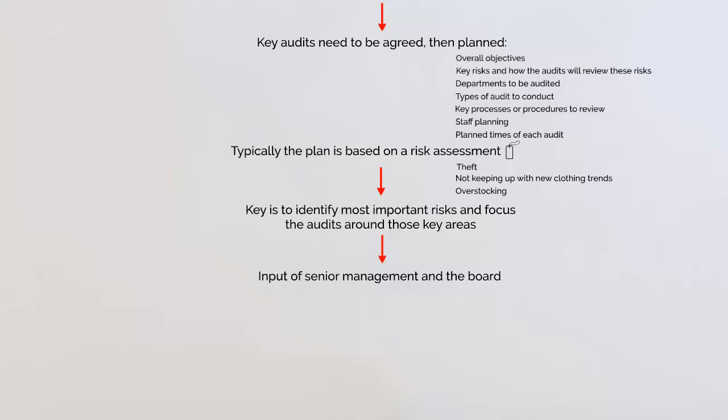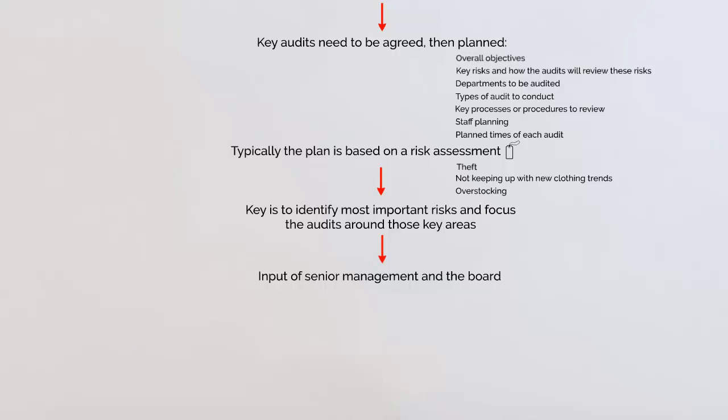Because of course, if internal audit is a way to make a company's processes more efficient, and a way to make their control procedures improved, then of course we'd be looking at ways to improve the organisation to make sure that they can move forward and fulfil their strategic objectives. Now, the input of the senior management and the board would normally be given through the audit committee. Now, we'll come to the audit committee later on.